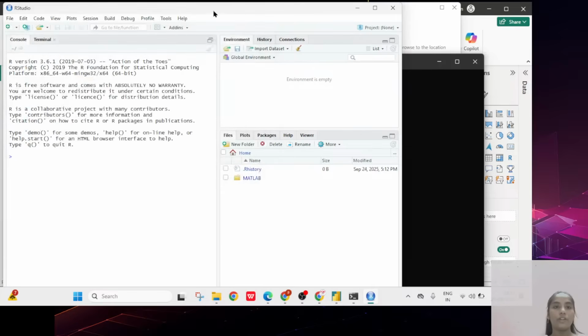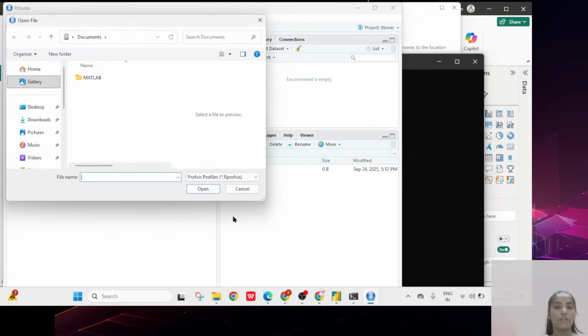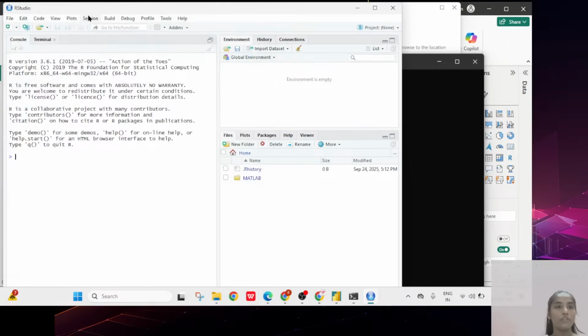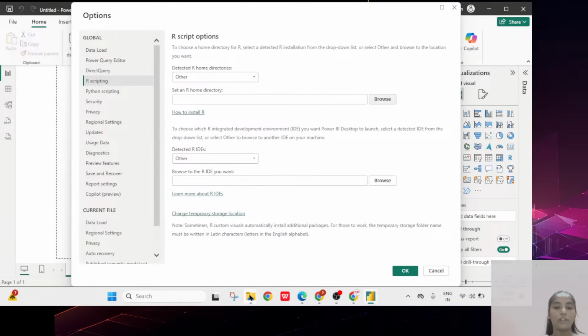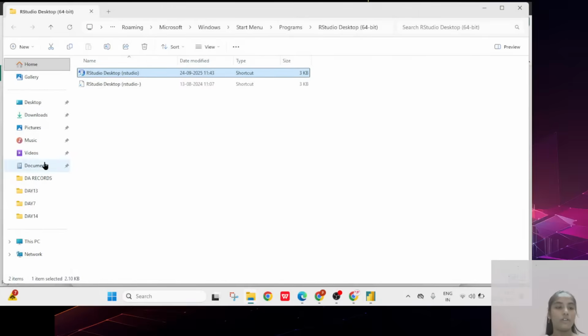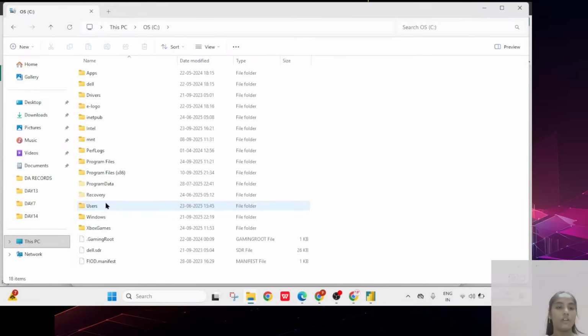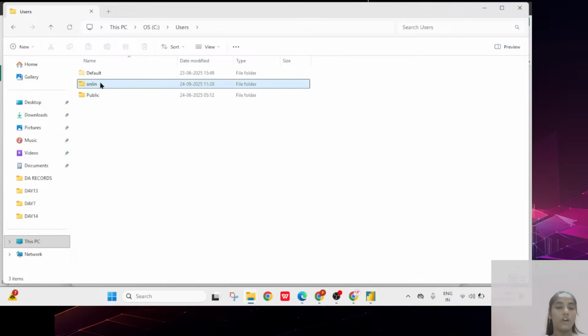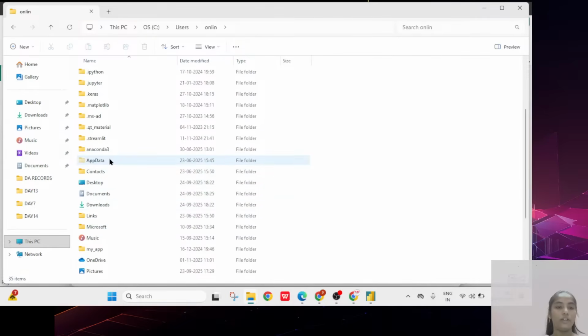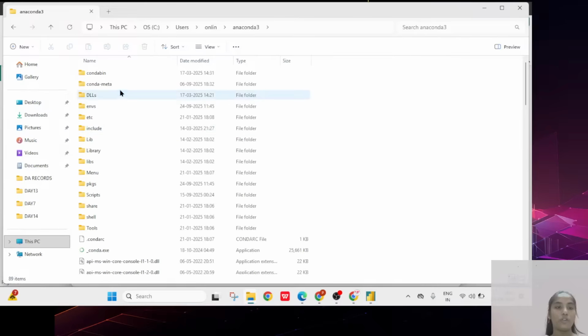So you have to check the path. Where do I have my path? In This PC, in Users, and here I have Anaconda3, because I have installed that particular thing in Anaconda only.